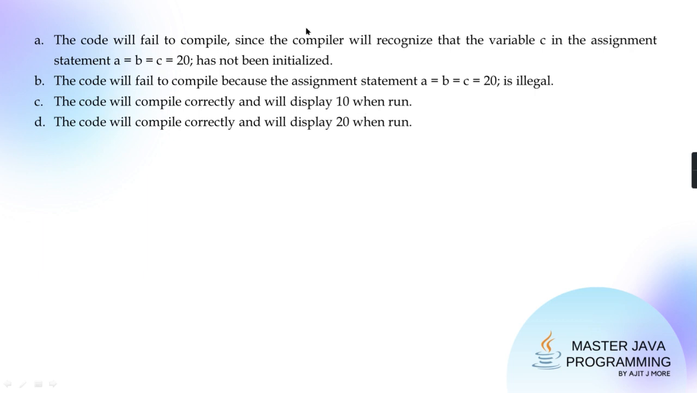Okay, let's move on. They are saying that this variable C is not initialized, but not like that. Then they are saying such an assignment is illegal: A equal to B equal to C equal to 20. What do you say? No, it is a legal assignment. It's called multiple assignment. The associativity is right to left. One option says the code will compile correctly and will display 10, and another says it will compile correctly and will display 20. Is the value of A now 10 or is it changed to 20? Changed to 20. So it will display that 20 value.